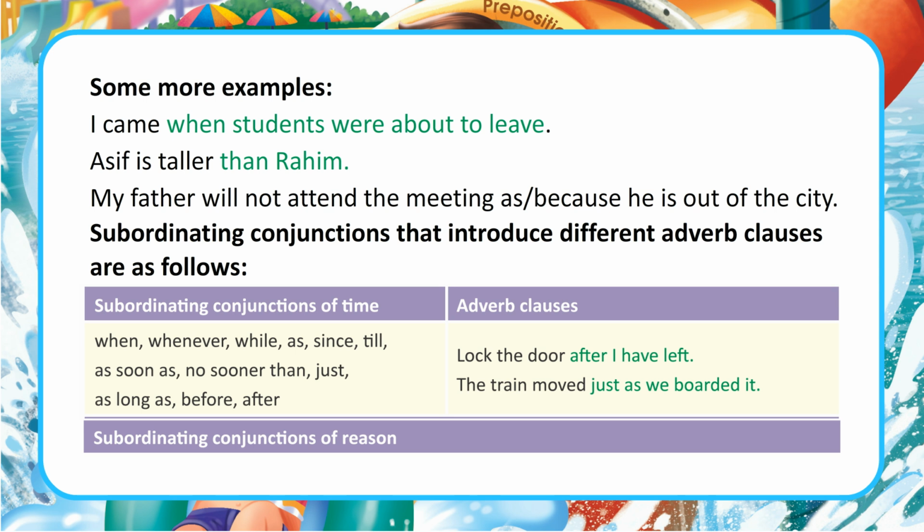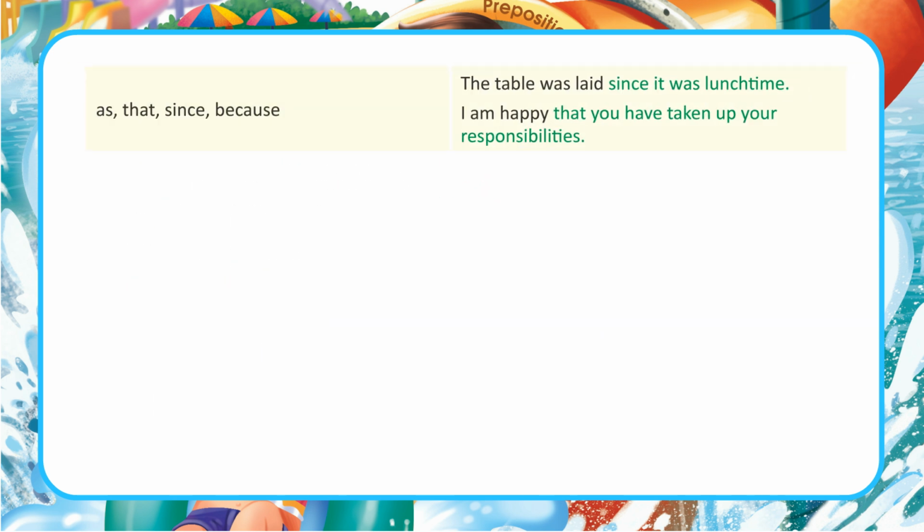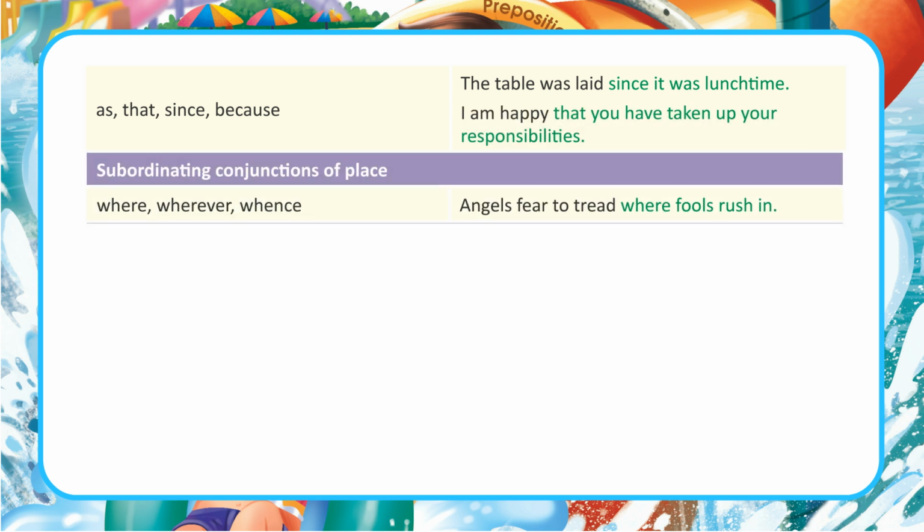Subordinating conjunctions of reason: as, that, since, because. The table was late since it was lunchtime. I am happy that you have taken up your responsibilities. Subordinating conjunctions of place: where, wherever, whence. Angels fear to tread where fools rush in.